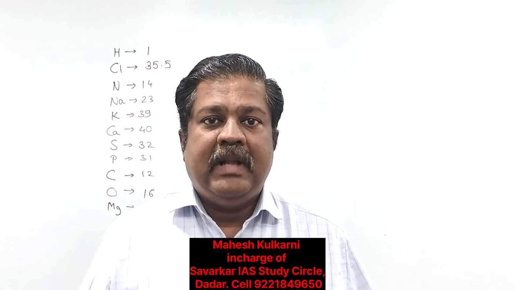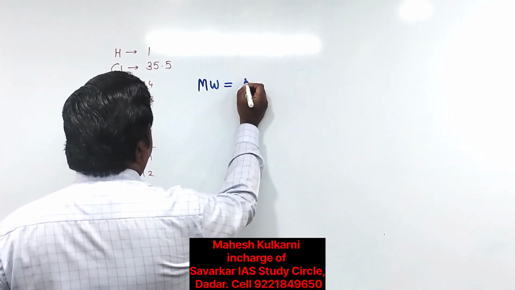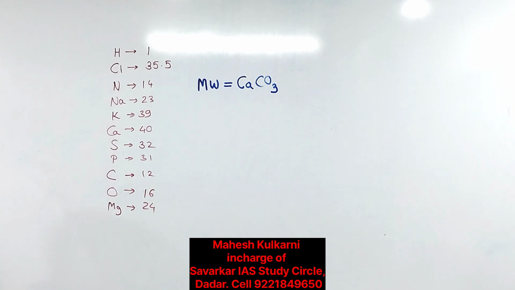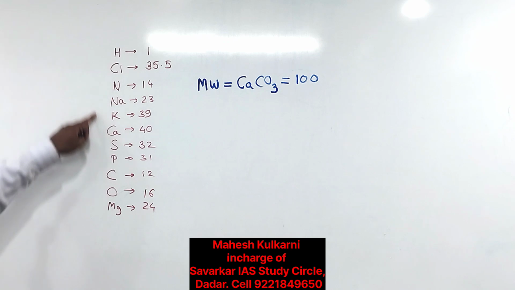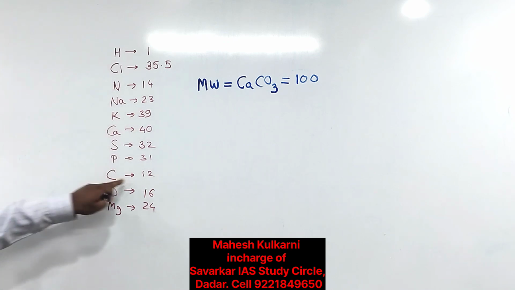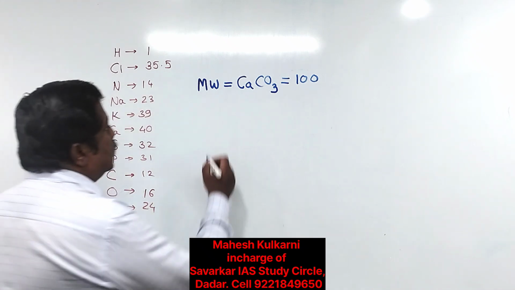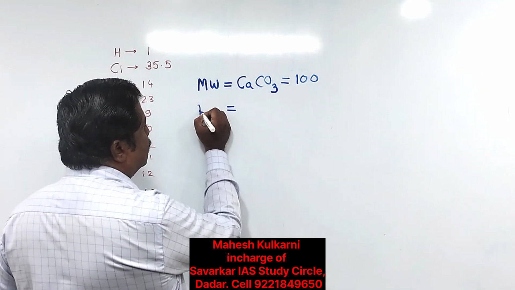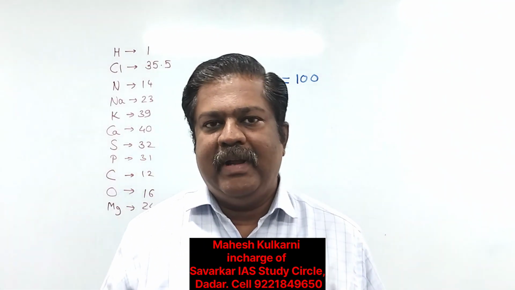Let us check the molecular weight of calcium carbonate, that is CaCO3, which is equal to 100. You can check: calcium 40, carbon 12, 40 plus 12 is 52, and 16 into 3 is 48. 48 plus 52 is 100. The abbreviation for mole is mol.